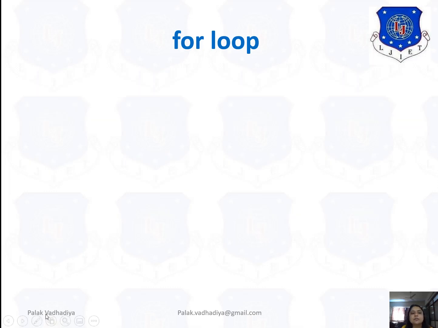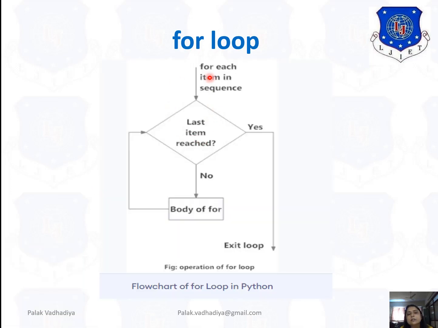Now next we will discuss the flow chart for the for loop. See here. First of all, for each item in the sequence, it will check: is the last item reached? No. Then again it will check: now is the last item reached? No. Then again it will check. Now in between this, you can write any instructions, whatever code, whatever output you want. According to that, you can write any instruction between these two boxes. And then whenever the last item is reached, simply exit from the loop.